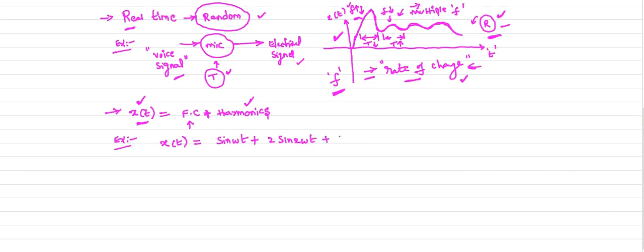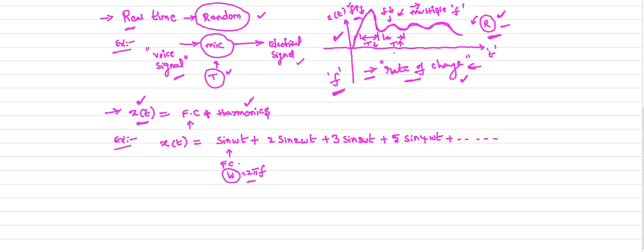So like that we'll get the expression 3 sine 3 omega t plus 5 sine 4 omega t. So like that the expression continues. So this is your first term, your fundamental component. What is your fundamental angular frequency? It is omega. So omega equals 2 pi f.